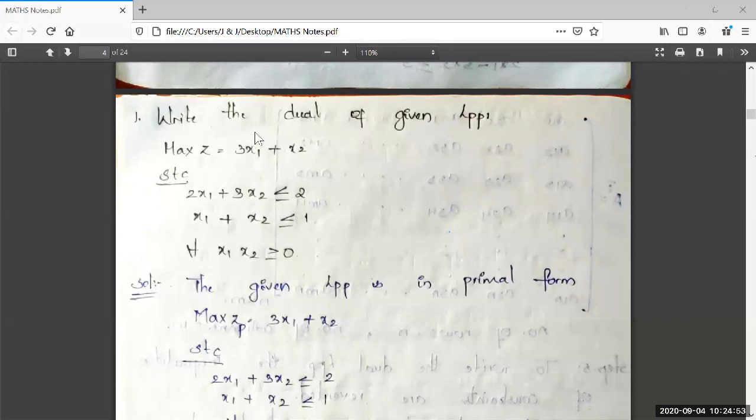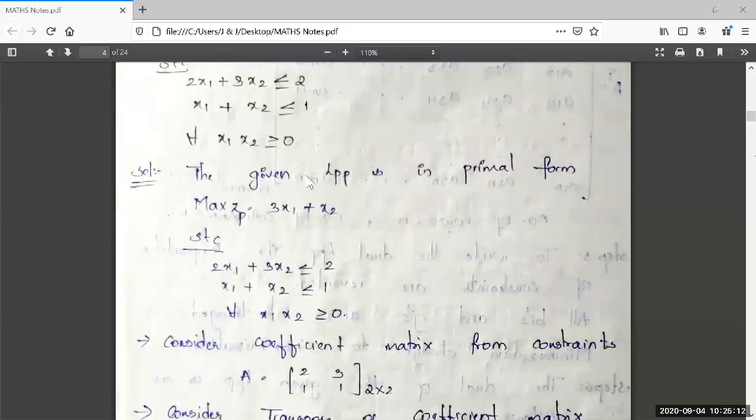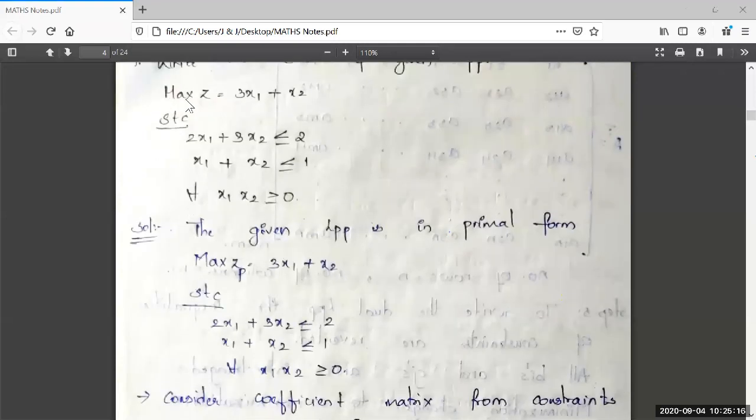See here, it is very lucky to see that this general form of LPP itself is in standard form of primal LPP. Why? Because in the primal LPP, if it is containing maximum type, the constraints should be less than or equal to type. So in solution part, the given LPP is in primal form. I have written that. So instead of max Z, I have taken max ZP. This P indicates that it is the primal LPP.